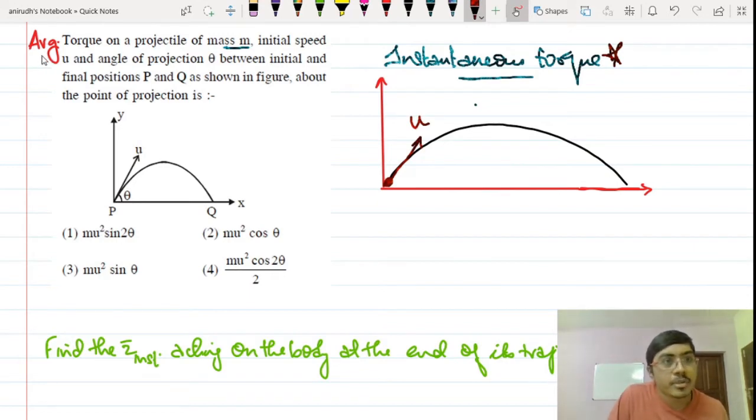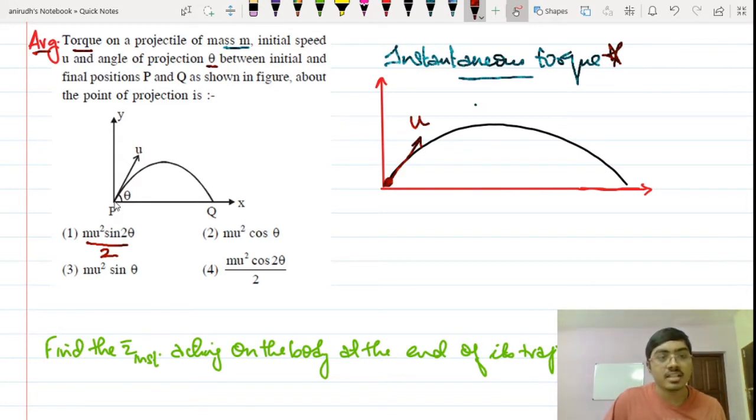Okay, so they are asking you to find the average torque on a projectile of mass m whose initial speed is u and angle of projection is theta, between initial and final positions p and q as shown in the figure. This is initial position p, final is q. Between these two positions, whatever torque was acting on it, the average torque has to be found, about the point of projection.